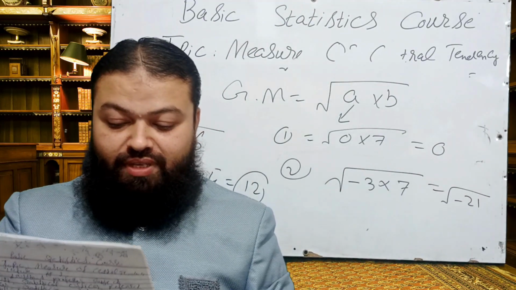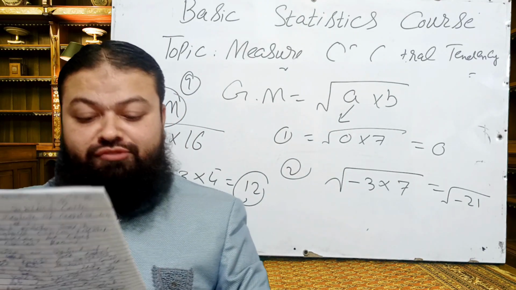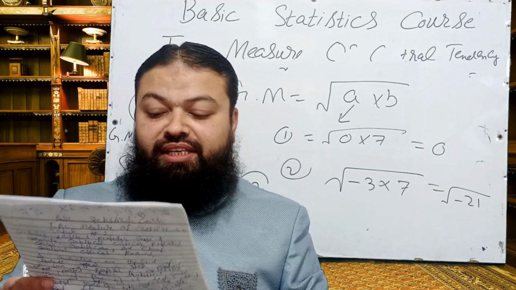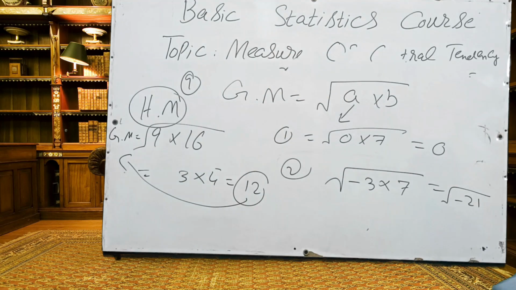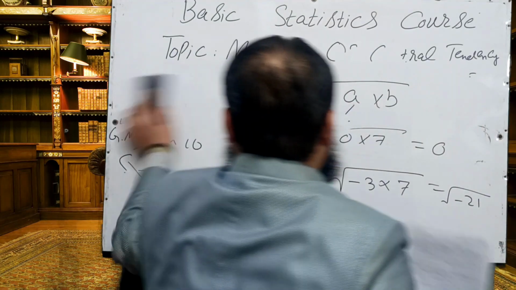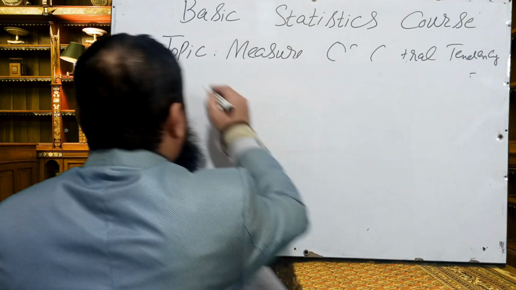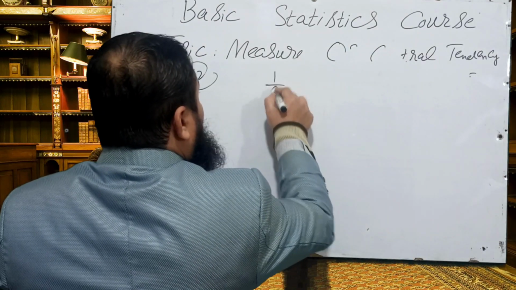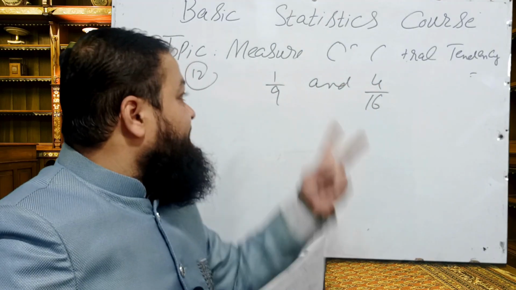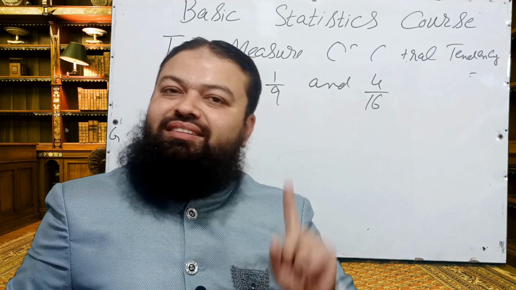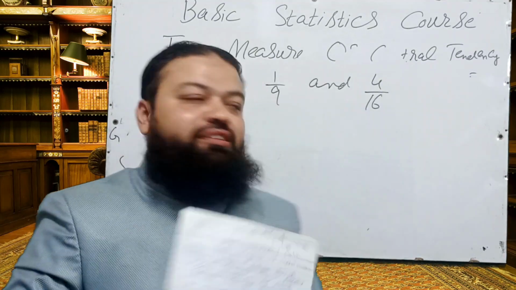Question number 12, a very important one, and that is the last one of today's lecture. Geometric mean of two numbers 1 over 9 and 4 over 16 is: 1 over 9 and 4 over 16. As I told you, these both numbers are positive. There is no number which is negative, and 0 is not there. We can find out the geometric mean.